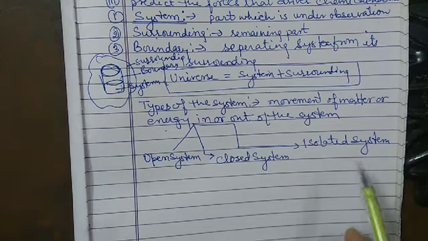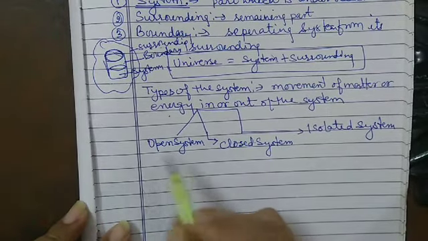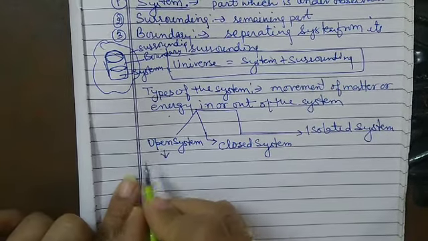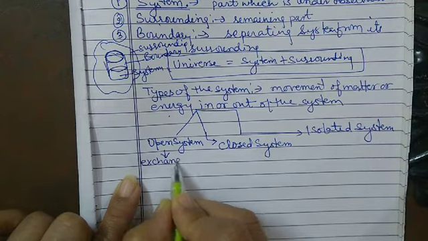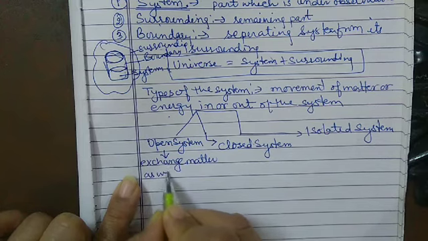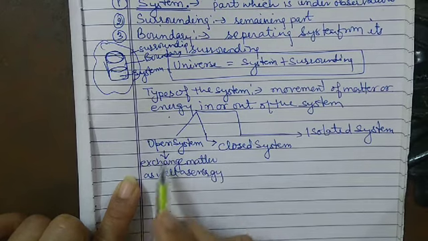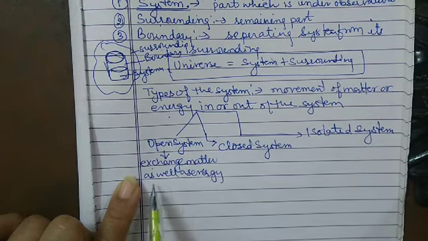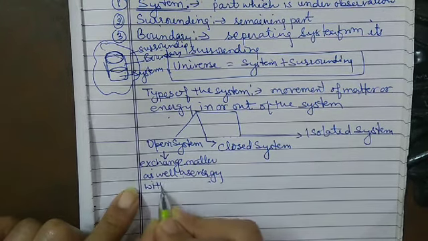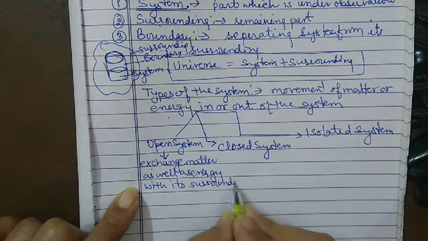Now let us discuss one by one. The first one is the open system. An open system can exchange matter as well as energy with its surrounding.